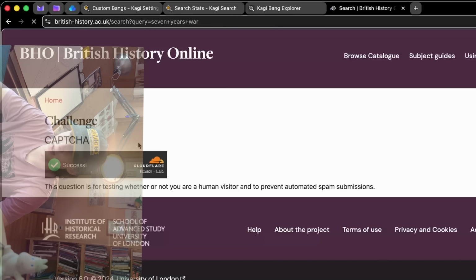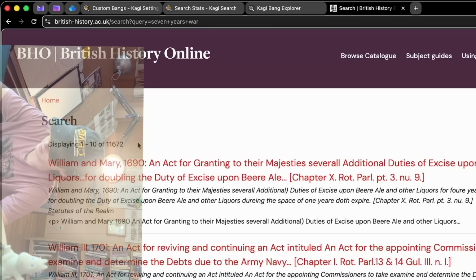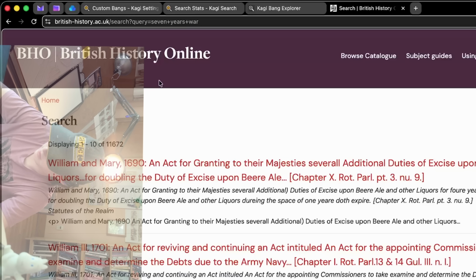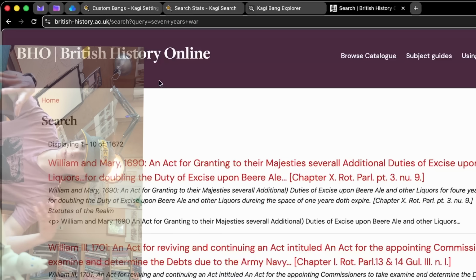Looks like we had to go through a Cloudflare CAPTCHA. That's just because of my VPN, most likely. And I'll get into the VPN and the browser and all that stuff.